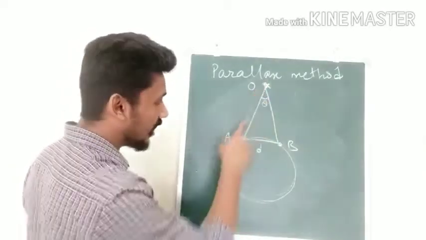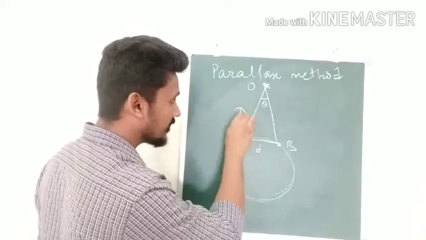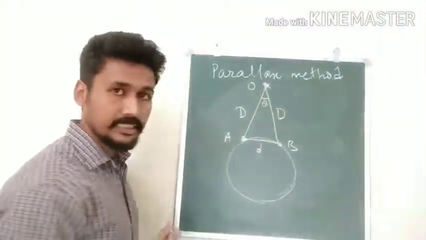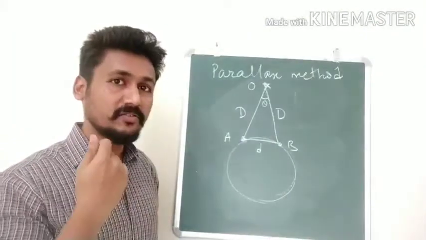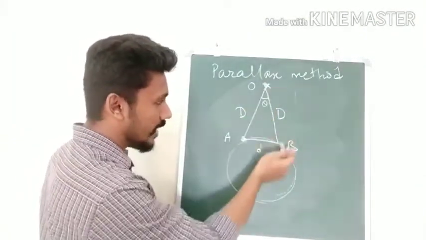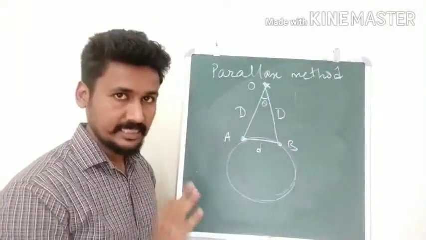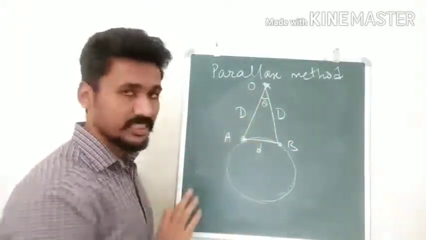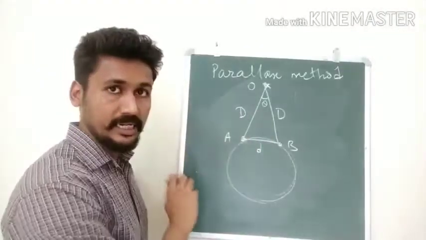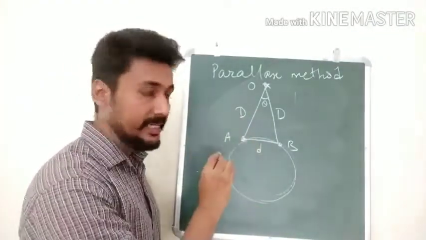And from the star to the Earth, we will write the distance as capital D. So capital D is the distance between Earth and the star. Now because the star is very far away, we can basically imagine the distance from A to O and B to O is approximately the same, right? So this is the situation that we get, and using this we can find out the distance D. So how do we find capital D?